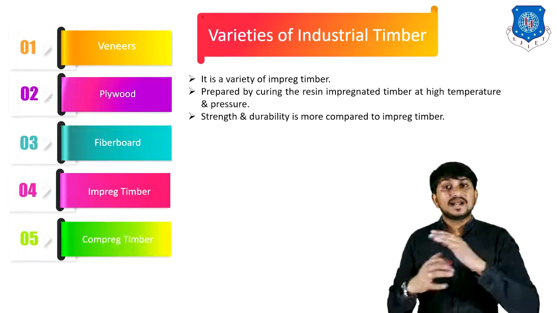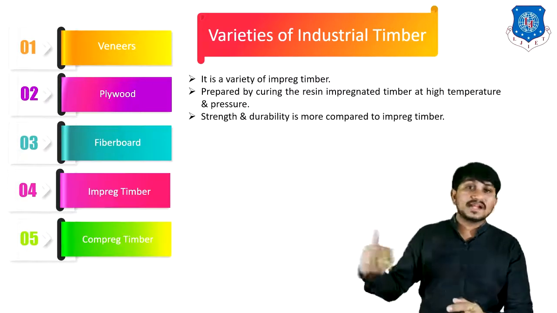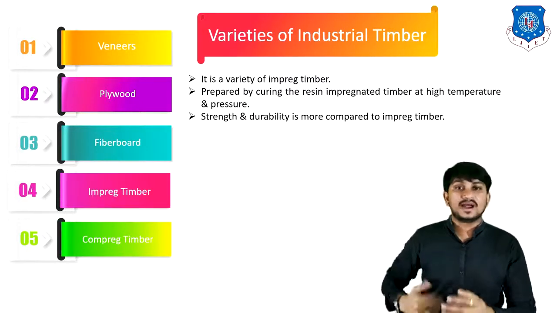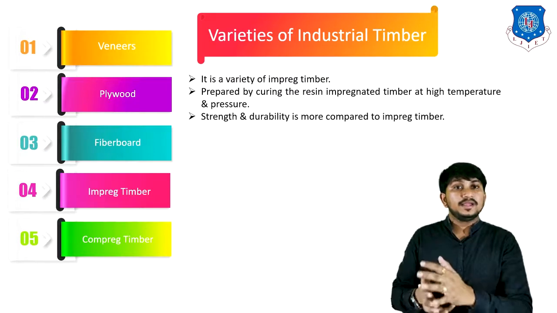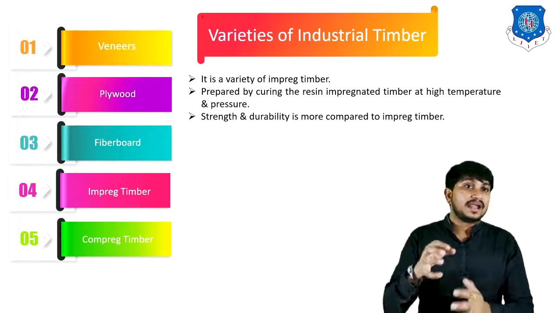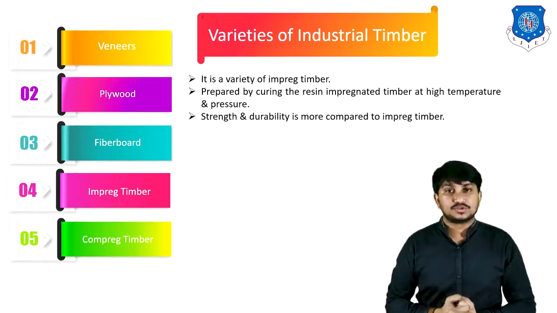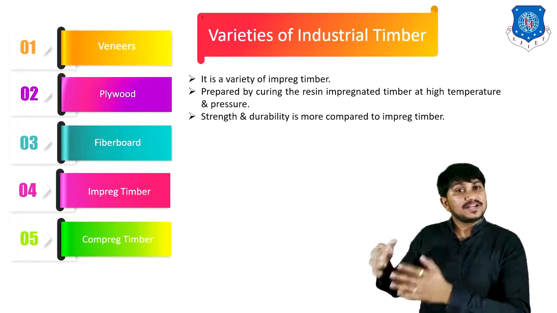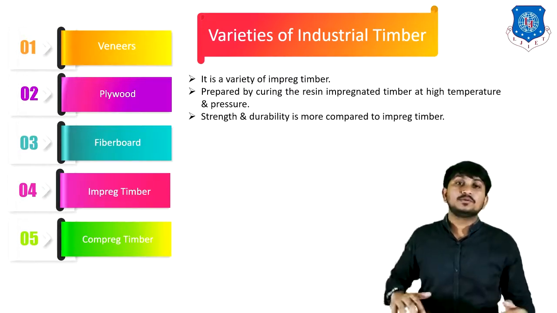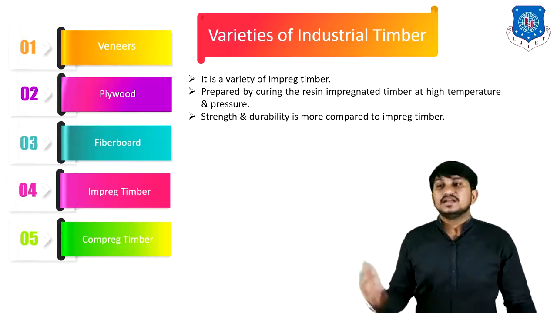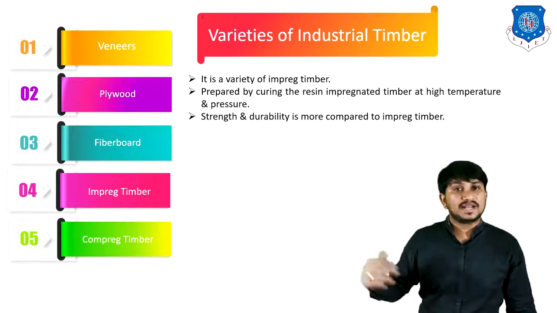Next is compact timber. It is a variety of impact timber. It is prepared by curing the resin impregnated timber at high temperature and pressure. Its strength and durability is more compared to impact timber. So it is the updated version of impact timber.